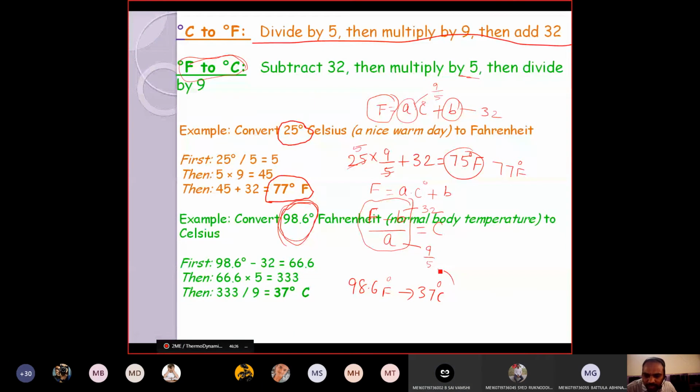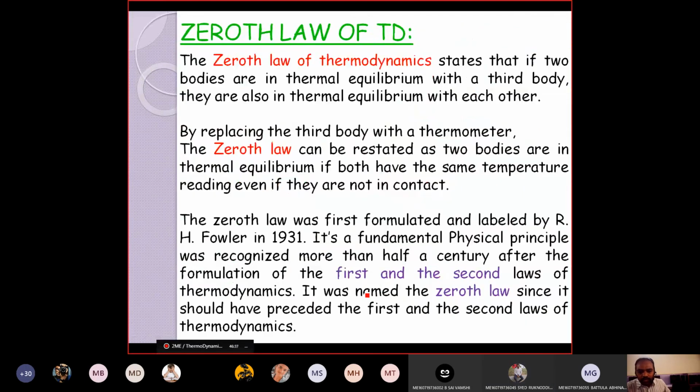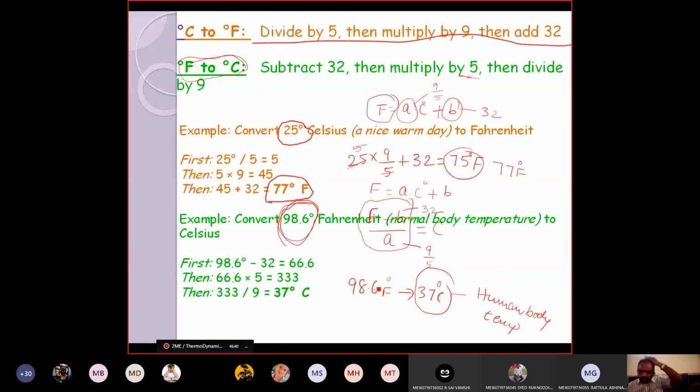What is 37 degrees centigrade? Our human body temperature. The normal human body temperature is 37 degrees centigrade, or we can call it 98.6 Fahrenheit. Clear now?